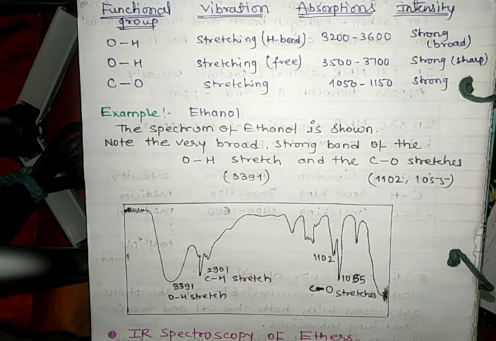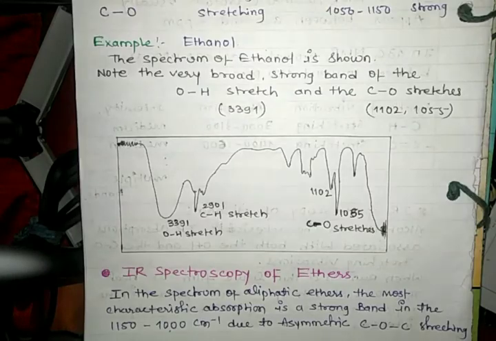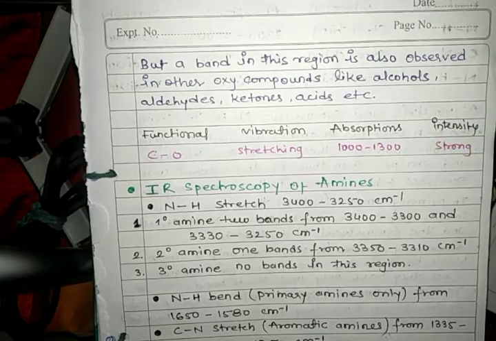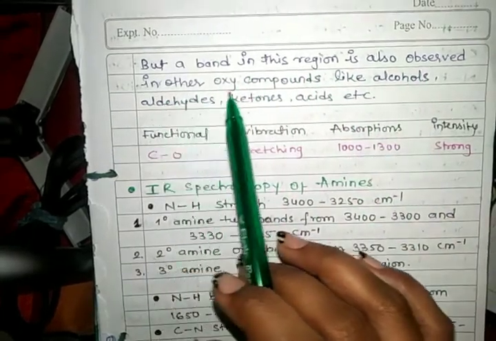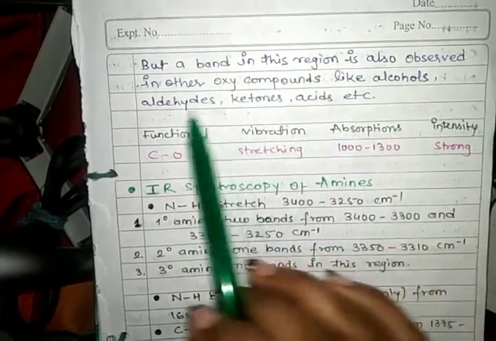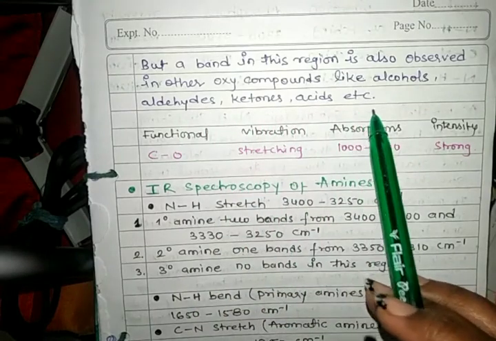Next we see IR spectroscopy of ethers. In the spectrum of aliphatic ethers, the most characteristic absorption is a strong band in the 1150 to 1000 cm⁻¹ region due to asymmetric C-O-C stretching. But a band in this region is also observed in other oxy compounds like alcohols, aldehydes, ketones, acids, etc.